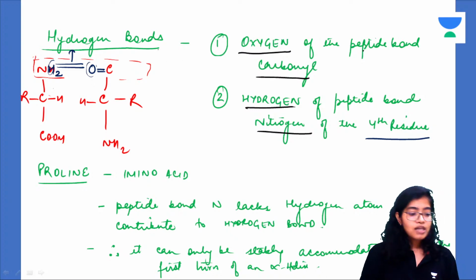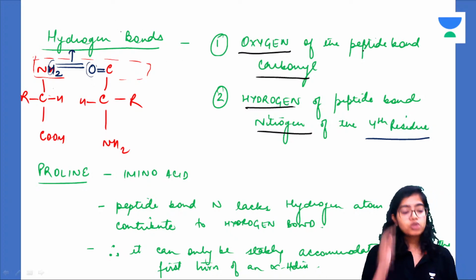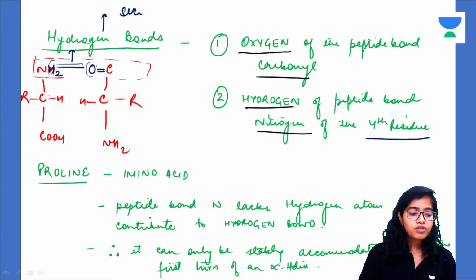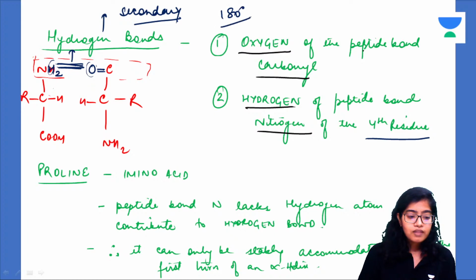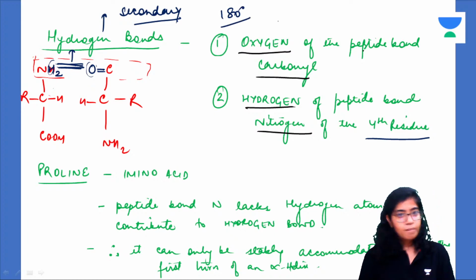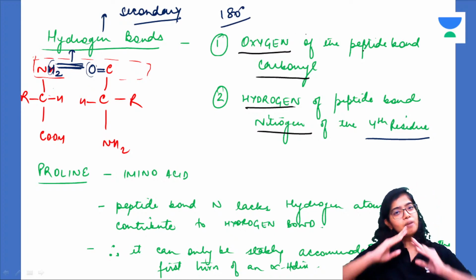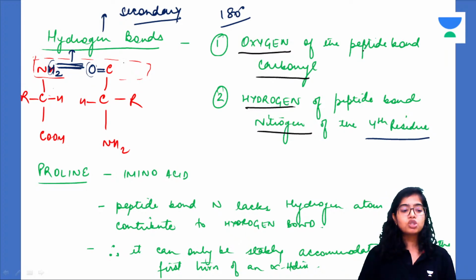And these hydrogen bonds provide the stability to the secondary structure. Now there is one important characteristic of the hydrogen bond: when it is collinear, that is, when it is occurring at 180 degrees, then it is the most stable. But when there is some kind of a bend or an angle in the hydrogen bond, then it loses some of its stability.